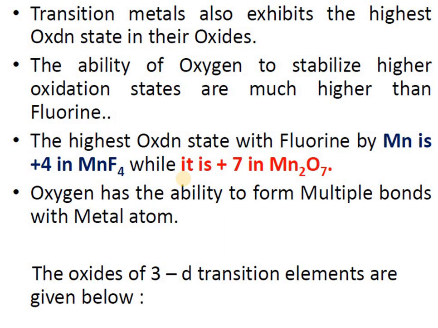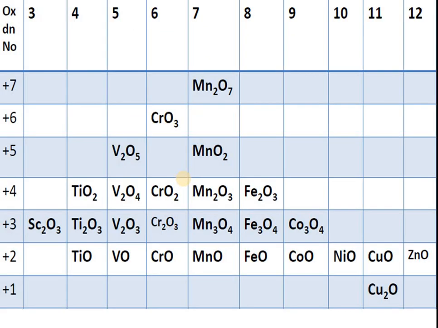The oxides of the 3d transition series are given here. So we will discuss these oxides of transition elements: Mn2O7, MnO2, Mn2O3. A number of oxides are formed in higher oxidation states also, because oxygen has the tendency to form multiple bonds, which results in the higher oxidation state.